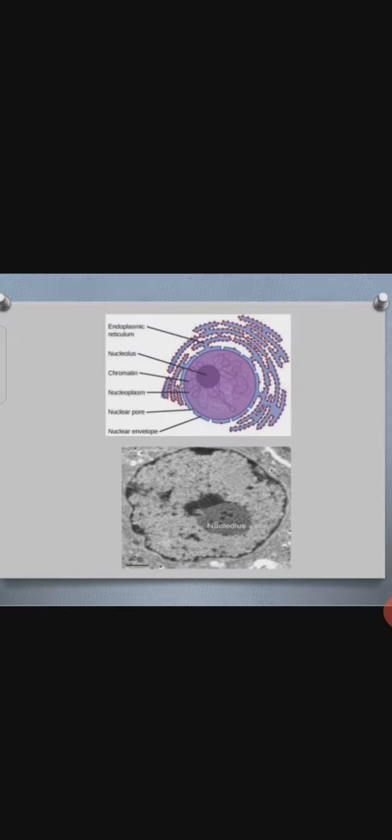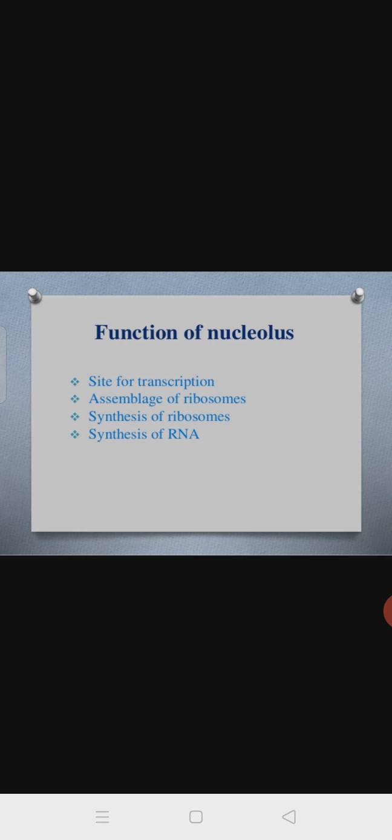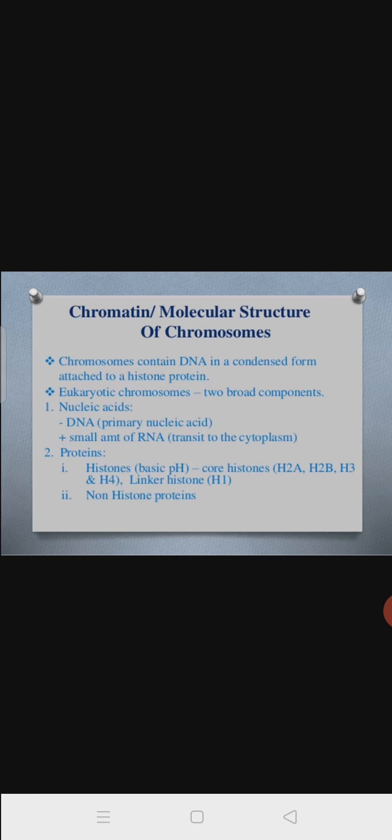Functions of the nucleolus. What functions are carried out by the nucleolus? It is the site for transcription, a step that comes under protein synthesis. Transcription mainly occurs in the nucleolus, and translation mainly occurs outside the nucleus in the cytoplasm. Assembly of ribosomes occurs in the nucleolus. Synthesis of ribosomes and synthesis of RNA all take place in the nucleolus. All of these involve the genetic material.